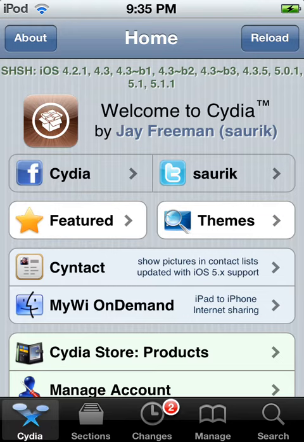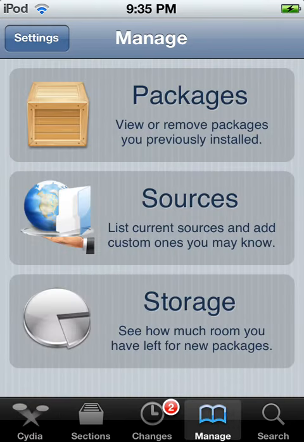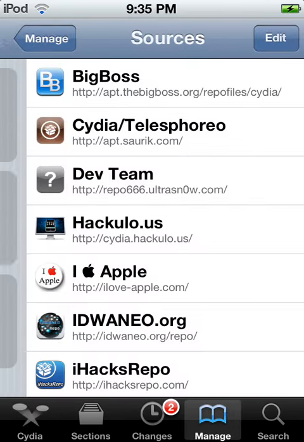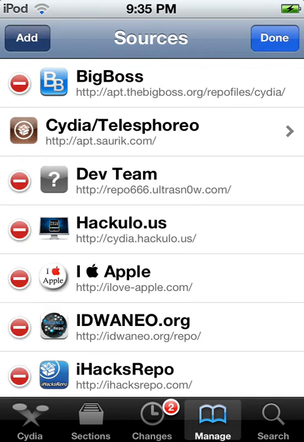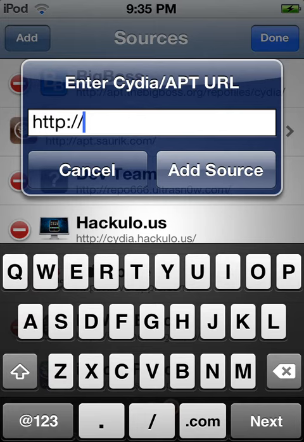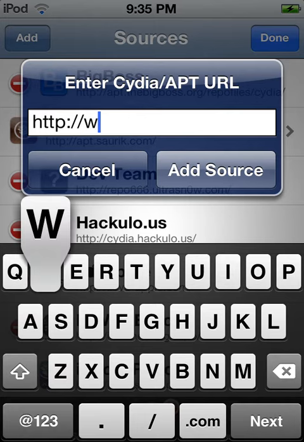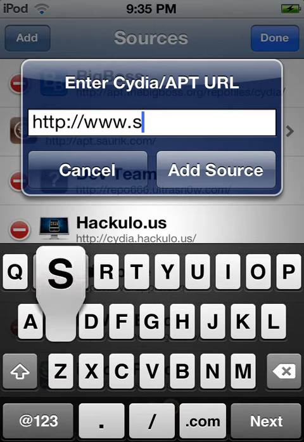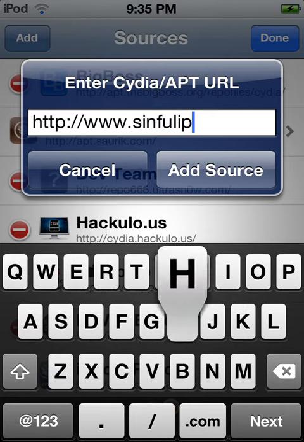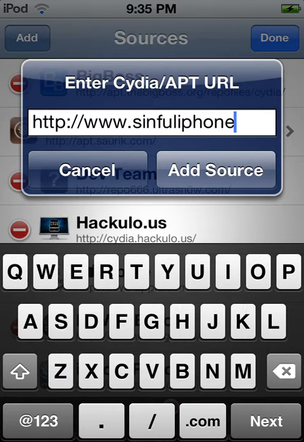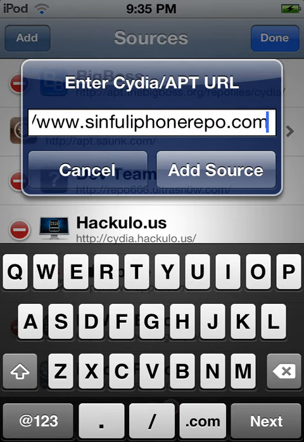So now go to Manage, Sources, click Edit, then Add, type in www.synfuliphone.repo.com. So this is the